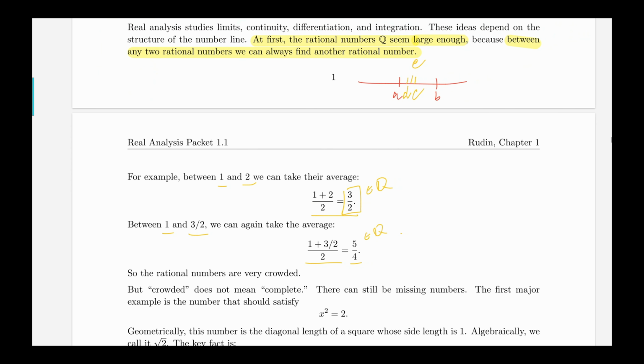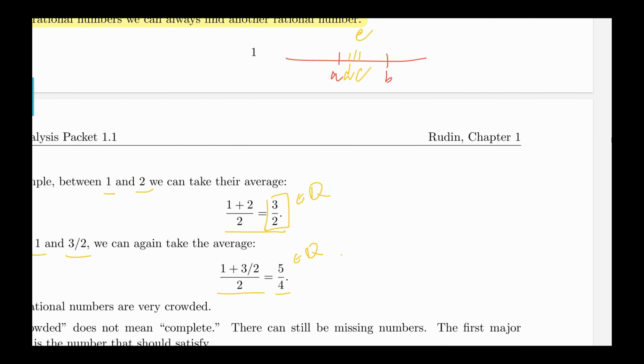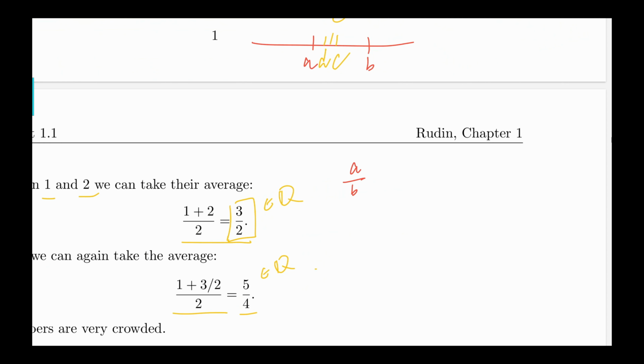As you can see here, for any two rational numbers, A over B and C over D, if I want to find a rational number between them, I can just add them together and divide by 2. I get AD plus BC over 2BD.